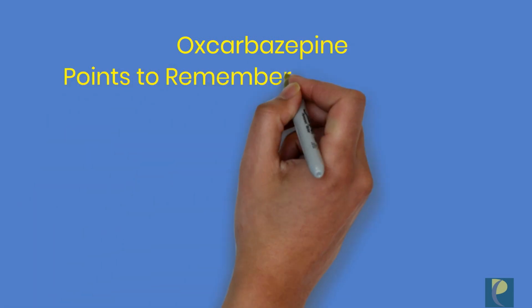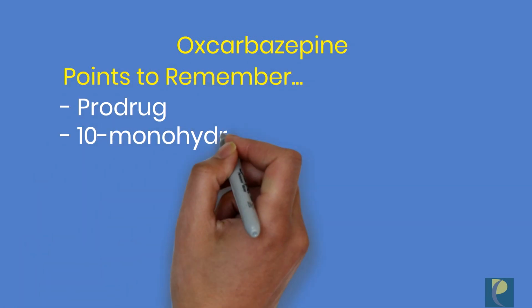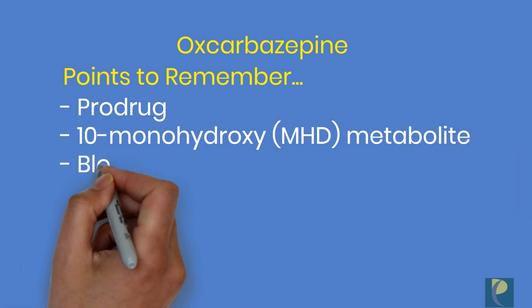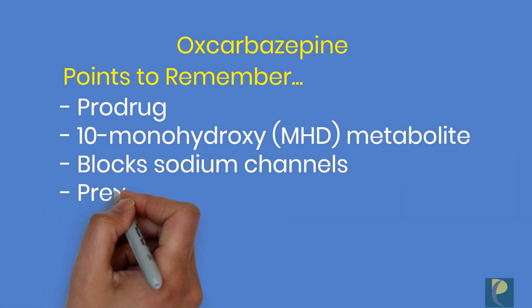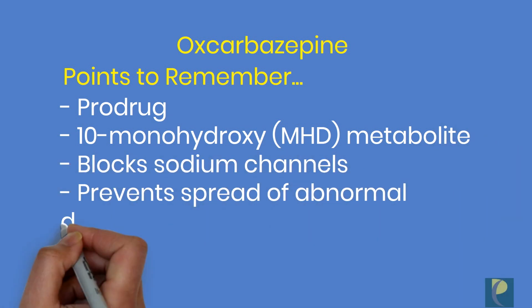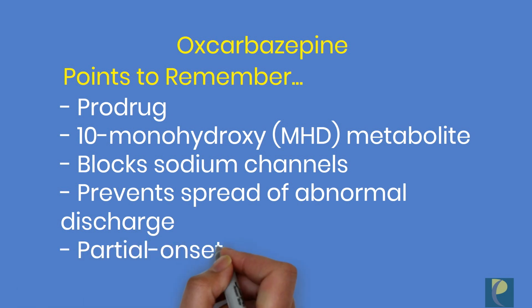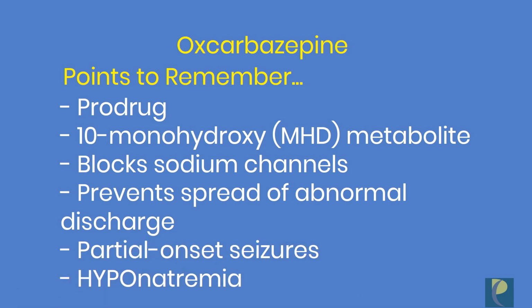Oxcarbazepine. Oxcarbazepine is a prodrug which is rapidly reduced to 10-monohydroxy metabolite. This metabolite is responsible for its antiepileptic activity. MHD, the metabolite, blocks sodium channels, preventing the spread of the abnormal discharge. So this drug is approved for use in partial onset seizures, and the adverse effect of hyponatremia with oxcarbazepine limits its use in the elderly.